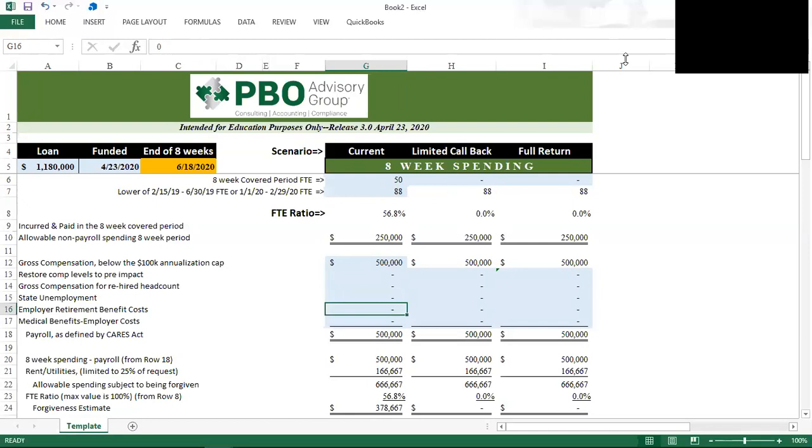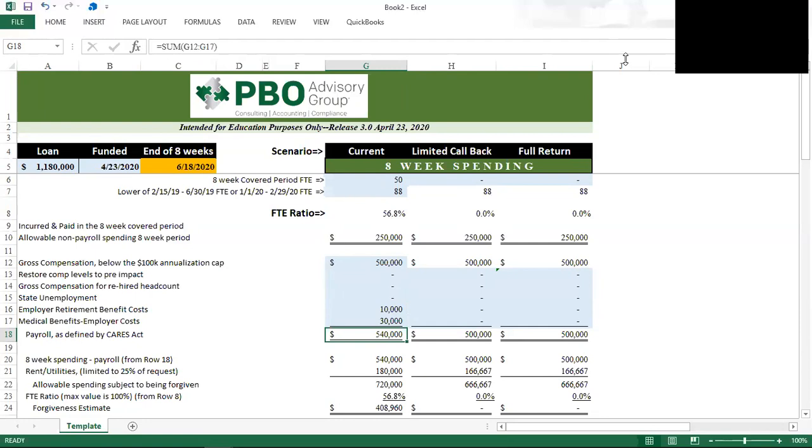We provide a 401k match on a pay period by pay period basis that was estimated to be $10,000, and we have medical benefits that we will be paying of $30,000. So our estimated payroll is $540,000 for the 8-week period.